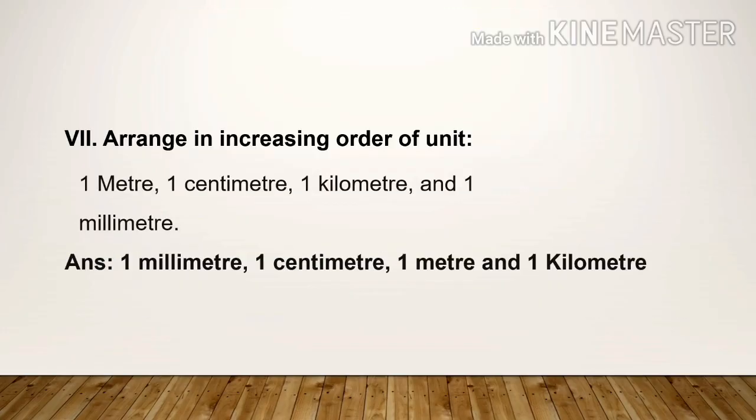Seventh Roman letter, arrange in increasing order of unit. 1 meter, 1 centimeter, 1 kilometer and 1 millimeter. Answer, 1 millimeter lesser than 1 centimeter lesser than 1 meter lesser than 1 kilometer.